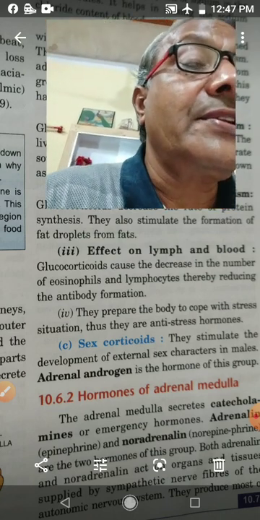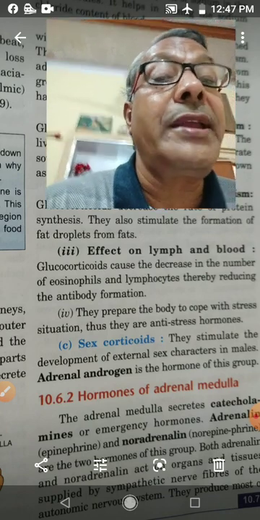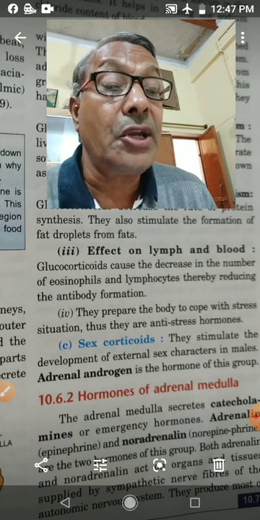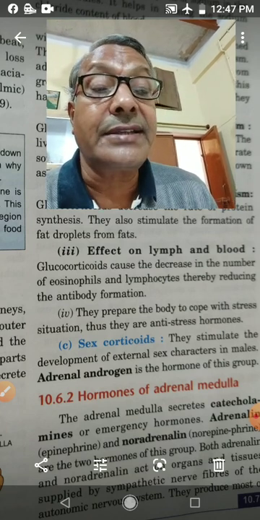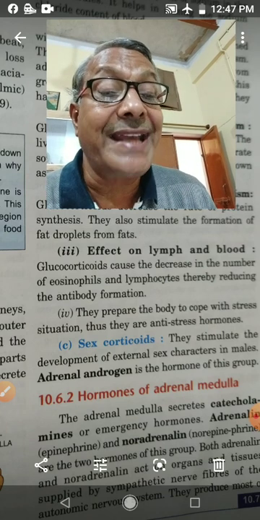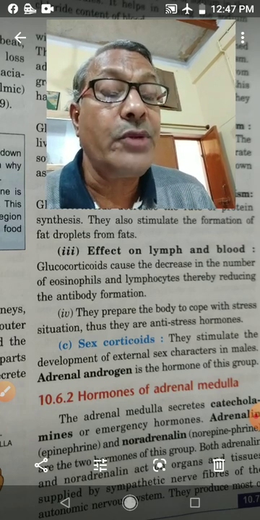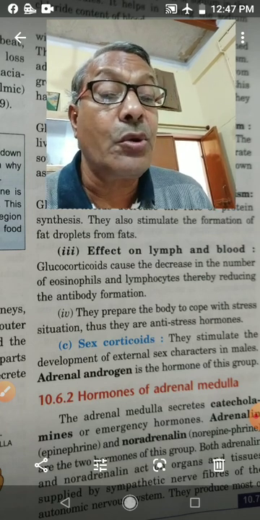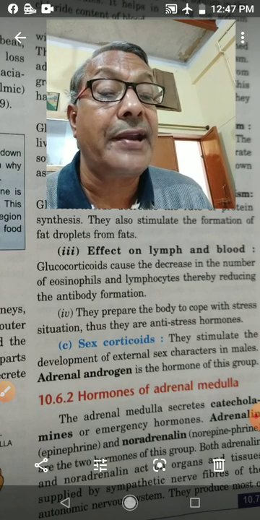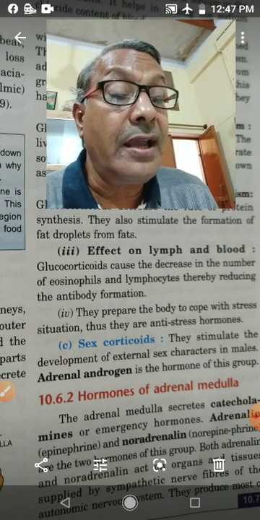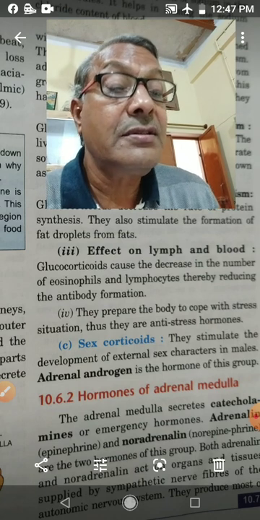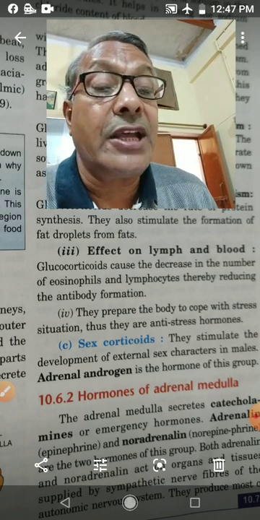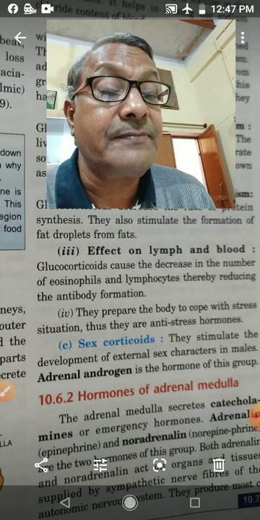Extra energy, extra strength is provided to the body in that situation. Extra hormone is released into the blood at the time of emotional stress. When we are excited or when we are angry, then adrenal medulla produces a lot of adrenaline hormone. The adrenal gland is also stimulated by nerve endings of the autonomic nervous system.